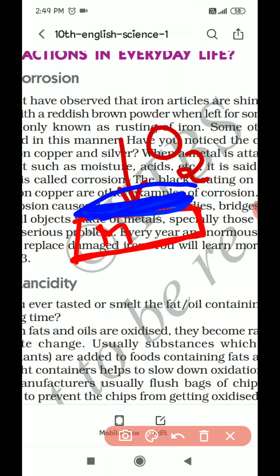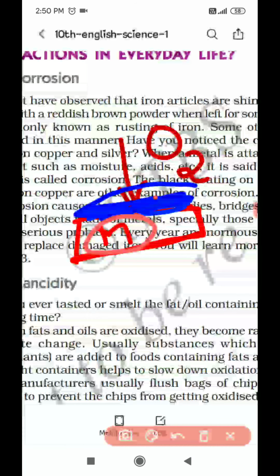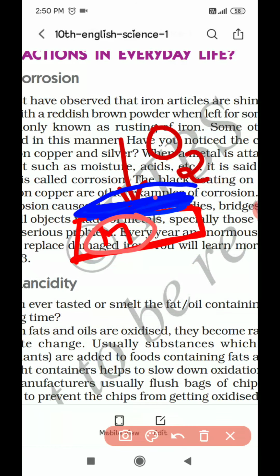Since the metal is not reacting with oxygen, the metal is saved from corrosion. Yes, we can prevent corrosion by painting articles like this.